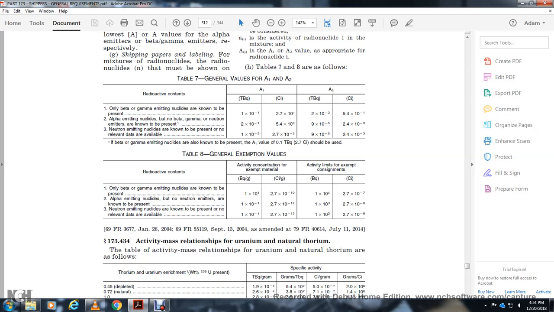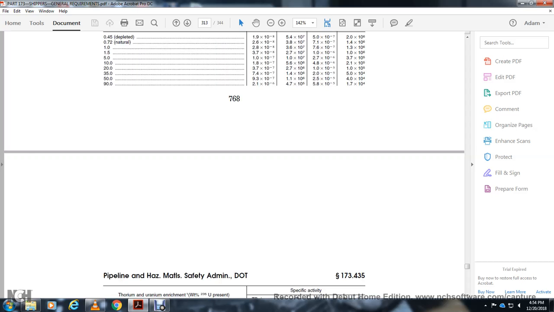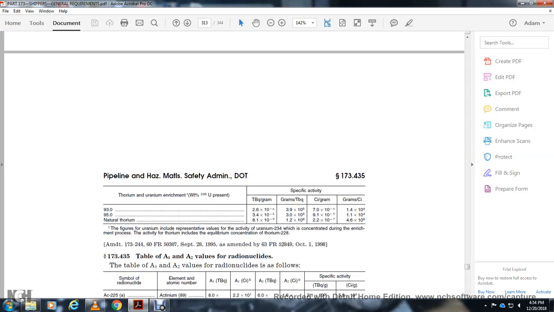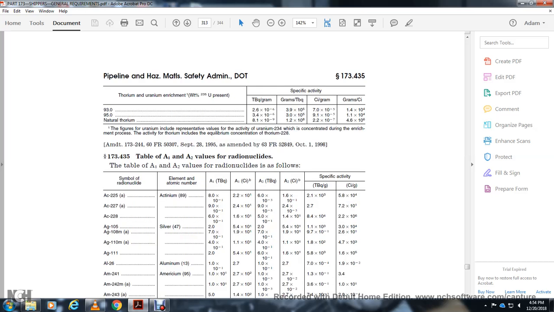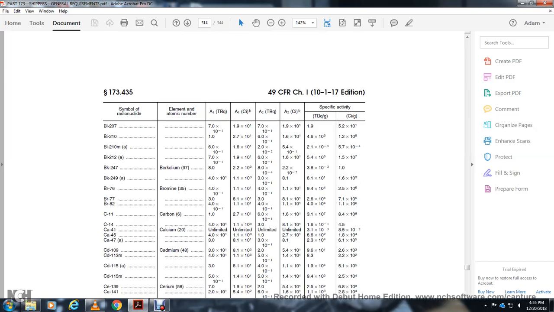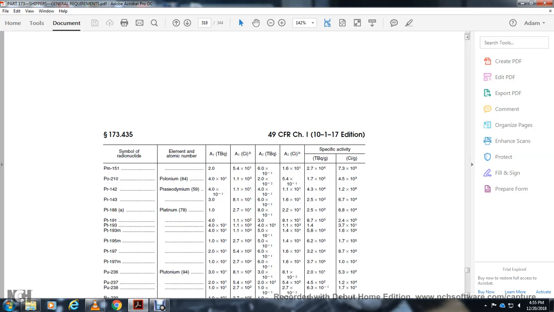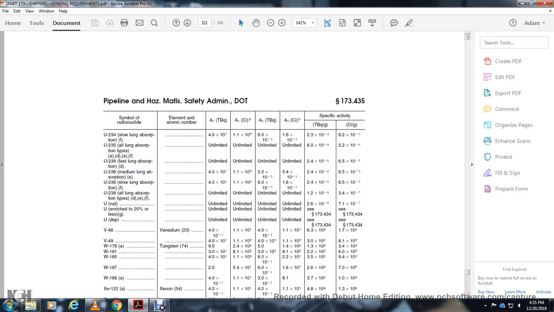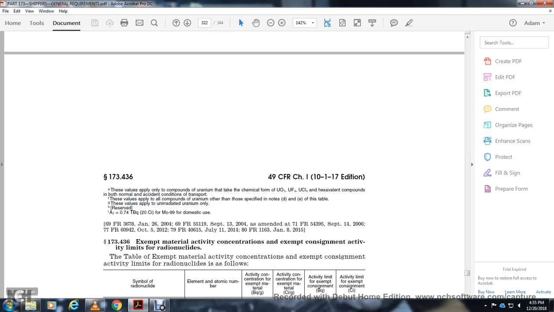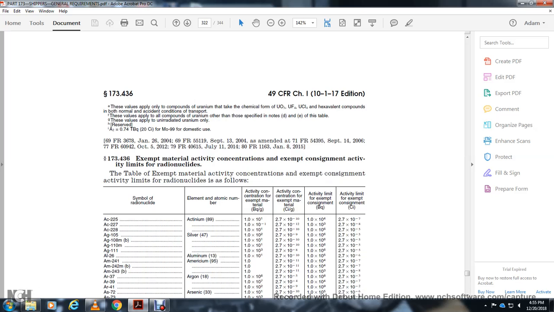Activity-mass relationship for uranium, natural thorium, and natural uranium. Table 435: A1 and A2 values of radionuclides. Table 436: exempt material activity concentration and exempt consignment activity limits of radionuclides. And then it goes through these charts.